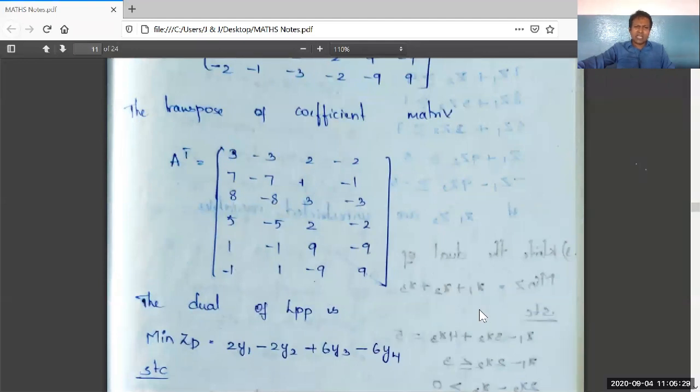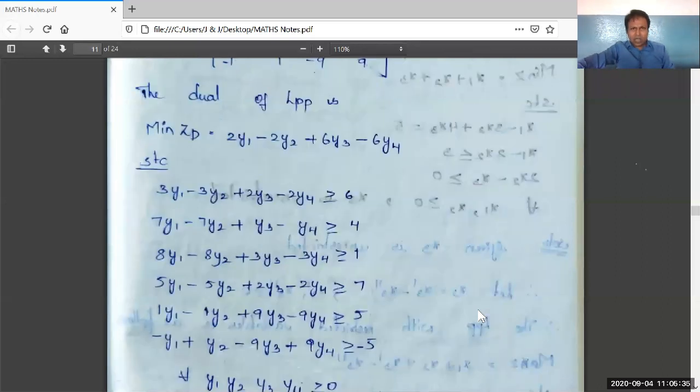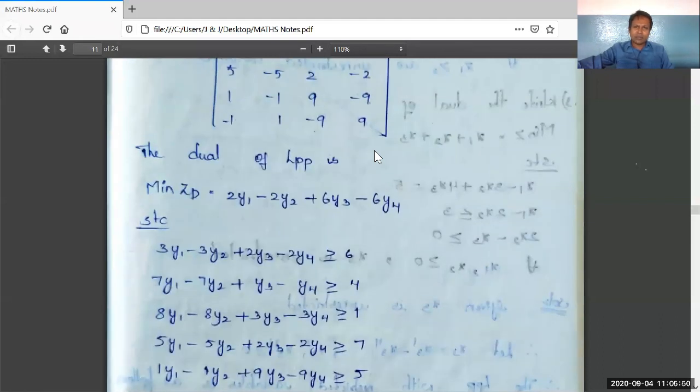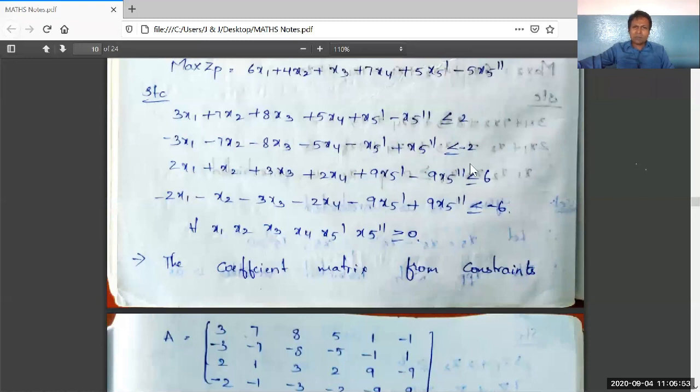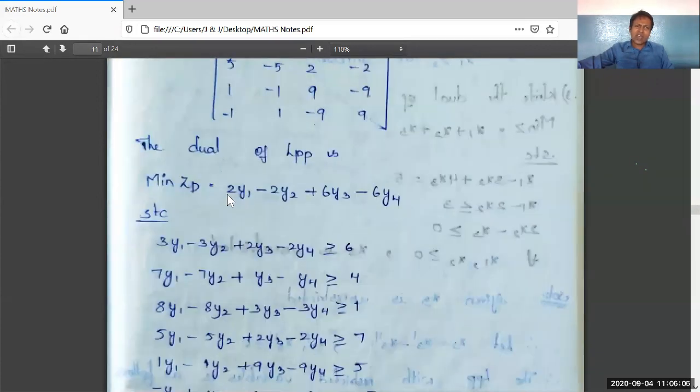Now, let us write the dual LPP. The primal LPP was containing the objective function of maximum type. Here we are writing min ZD. This D indicates it is the objective function of dual LPP. Min ZD is equal to 2, minus 2, 6, minus 6, where the bi values in this standard primal LPP, the same numbers with different signs, are taken as Cj values in the objective function: 2y1 minus 2y2 plus 6y3 minus 6y4.